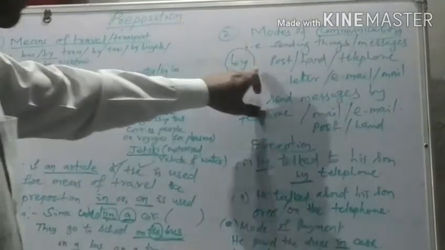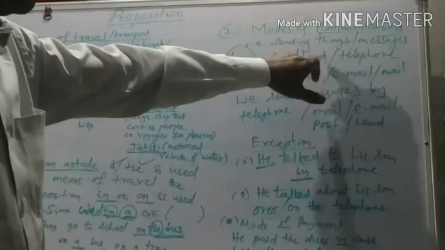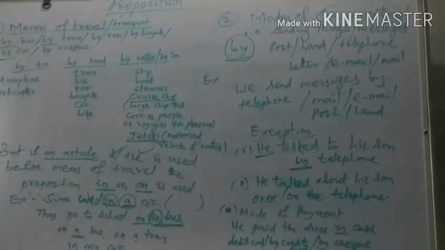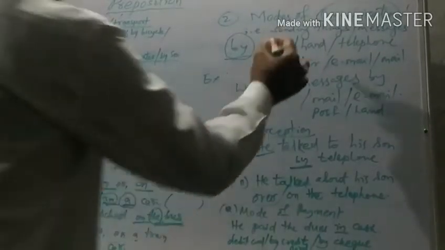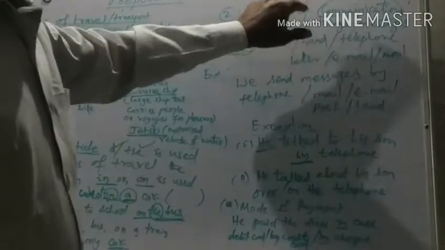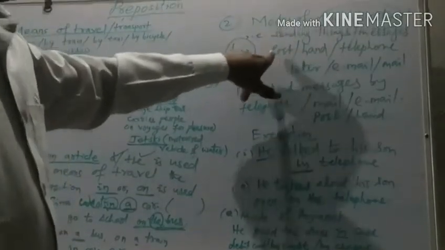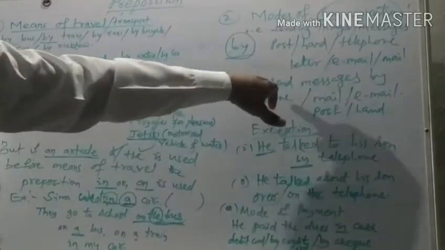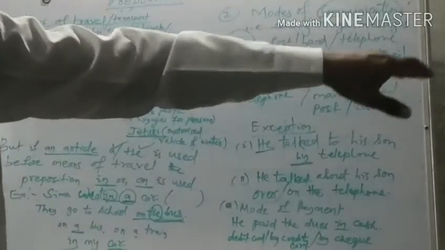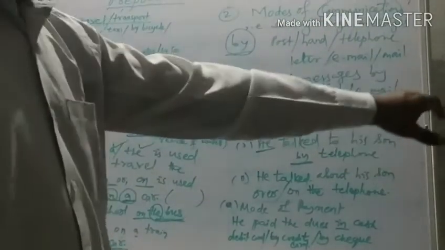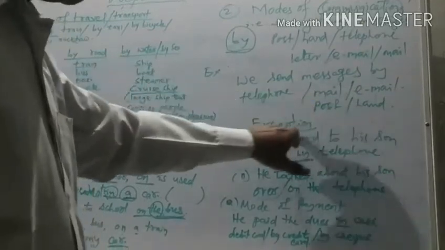That is by post, by hand, by telephone, by letter, email, mail, etc. So we have to remember here that in case of communication, all these are means of communication, and in that case we have to use by. That is, we send messages by telephone, or we send messages by mail or email, or by post, or by hand. But there is also an exception.